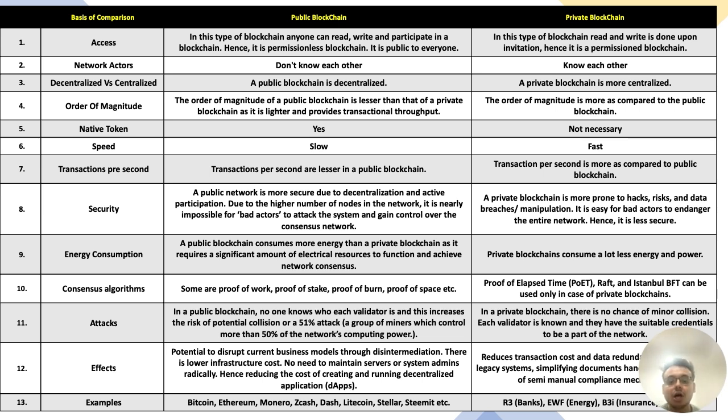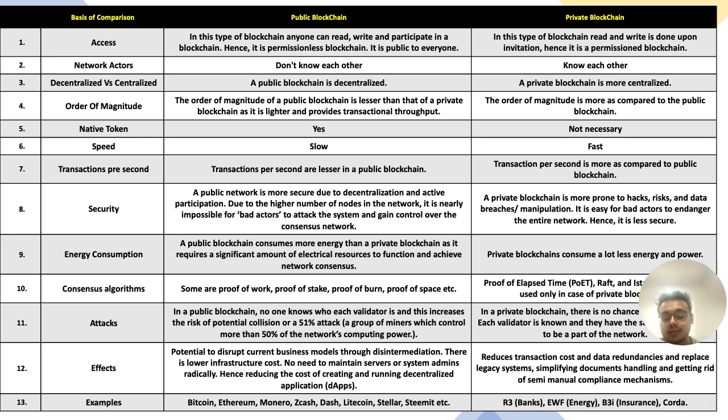Effect perspective, potential to disrupt the current business model through disintermediation. There is a lower infrastructure cost in case of a public blockchain. No need to maintain servers or system admins radically, hence reducing the cost of creating and running decentralized applications. Whereas in case of a private blockchain, it reduces transaction costs and data redundancies and replaces the legacy systems, simplifying document handling and getting rid of semi-annual compliance mechanisms.